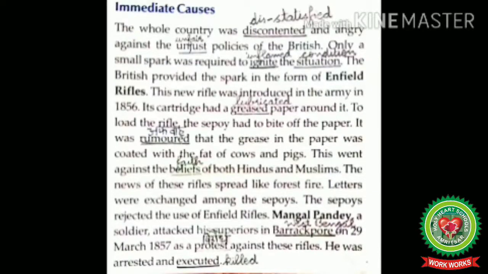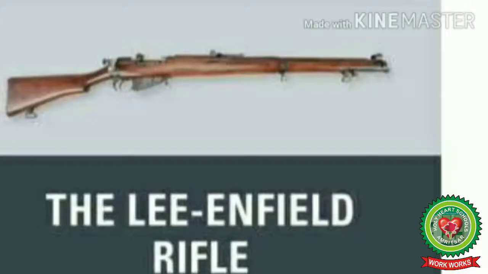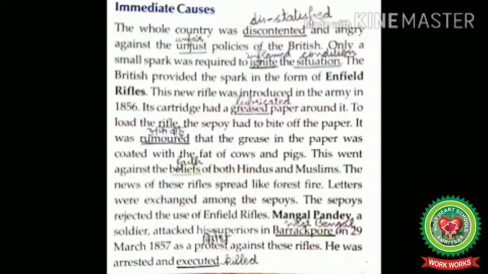By 1857, the material for mass uprising was ready. Only a spark was needed to set it on fire. It was triggered by the greased cartridges. A new type of rifle, that was Enfield rifle, was introduced in the army in 1856. Greased cartridges were to be used in them. Before fitting them in the rifle, the soldiers had to bite the tip of the cartridges with their teeth.